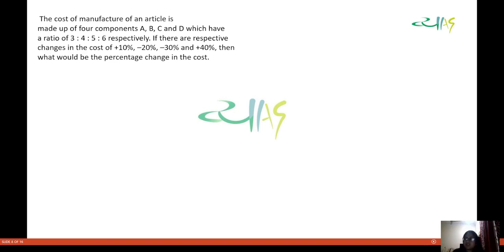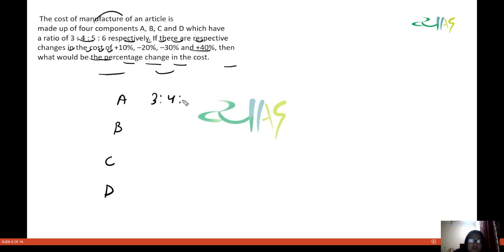Now look at this question, what this question is saying. The cost of manufacture of an article is made up of four components A, B, C, D, which have the ratio 3 is to 4 is to 5 is to 6 respectively. If there are respective changes in the cost of plus 10%, minus 20%, minus 30% and plus 40%, then what would be the percentage change in the cost? Now see guys, we have four components A, B, C, D, and we have their ratio as 3 is to 4 is to 5 is to 6.